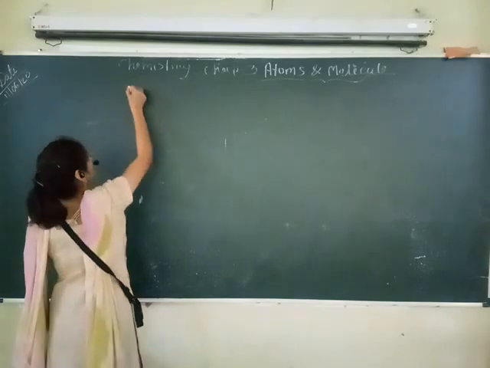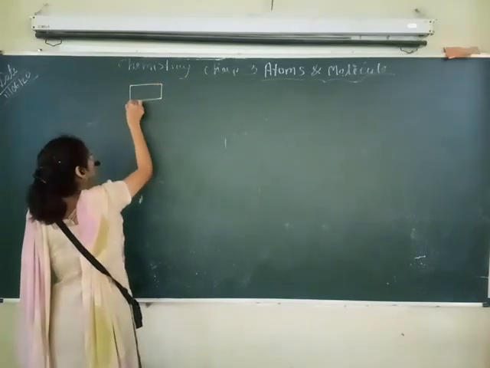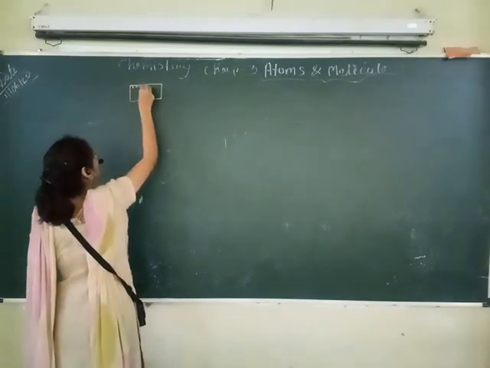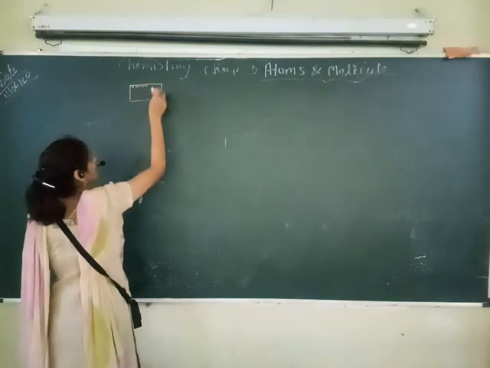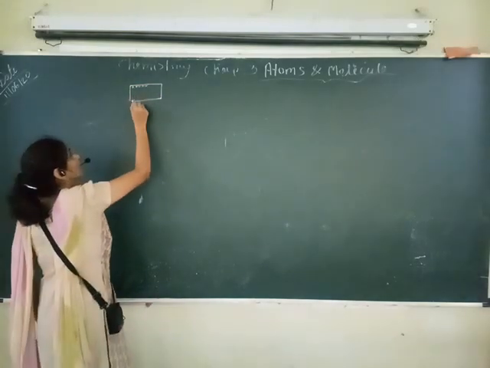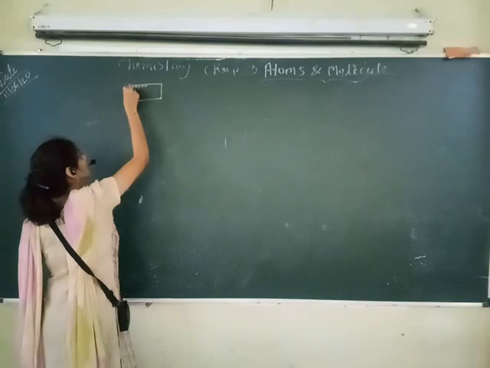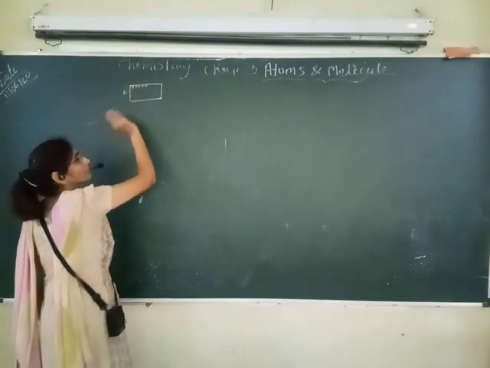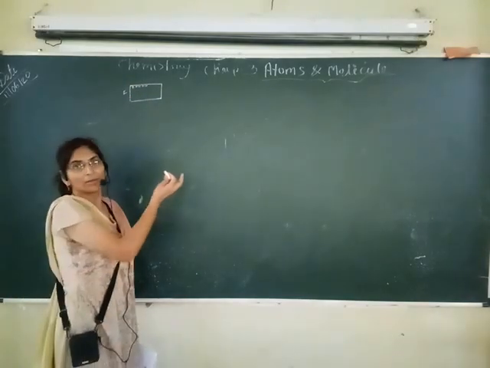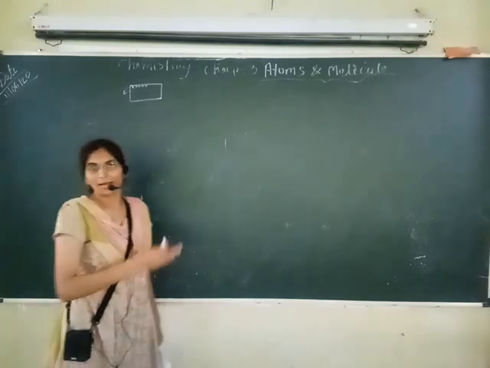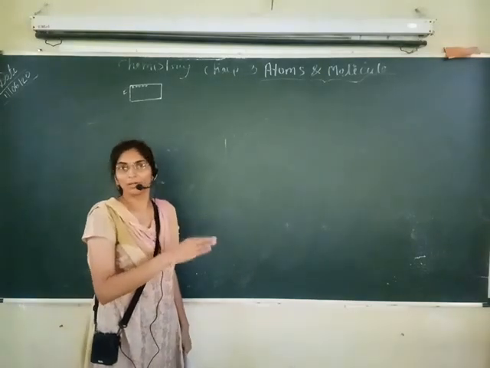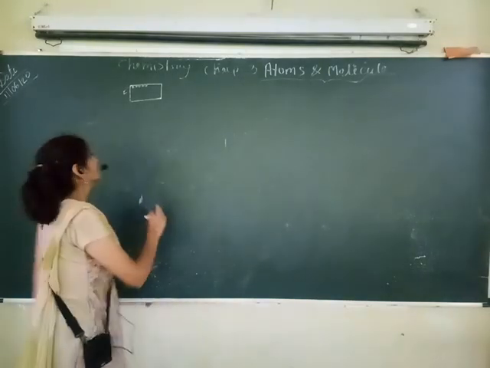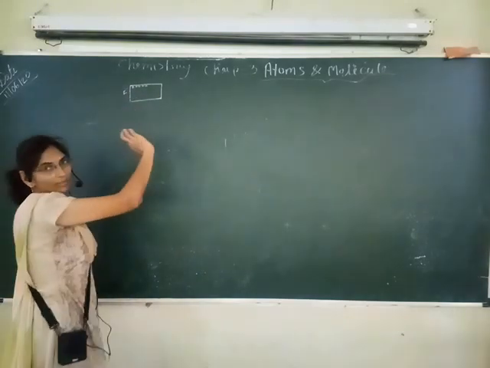I will explain in brief. It is the tiniest particle of any matter. If matter is divided further, one state will be reached where the particle is not able to divide any more. This state is called an atom.